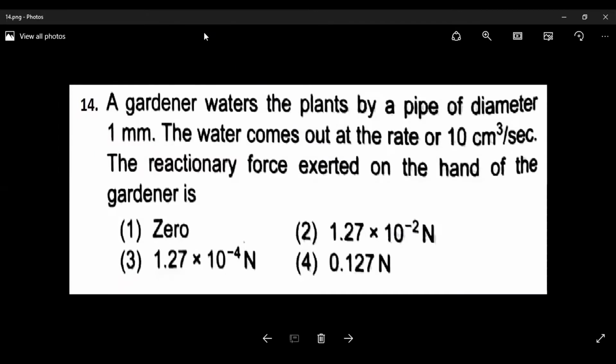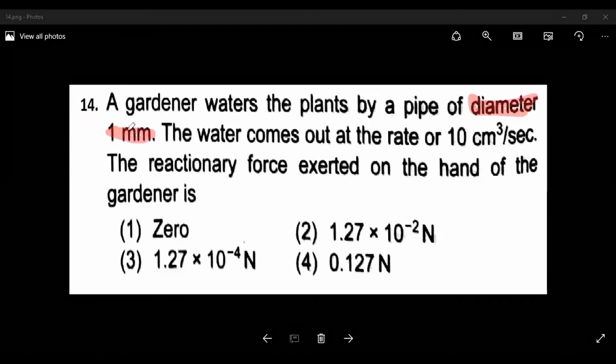The next question: a gardener waters the plants by a pipe of diameter 1 mm. The water comes out at the rate of, this is of, centimeter cube per second.